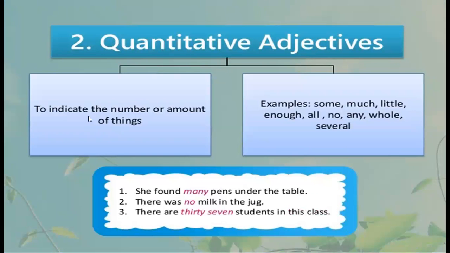Quantitative adjectives indicate the number or amount of things, like some, much, little, enough, all, no, any, whole, several. Examples are: She found many pens under the table. There was no milk in the jug. There are 37 students in the class. This is the second type of adjective, quantitative adjective.